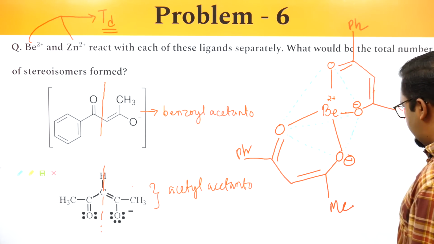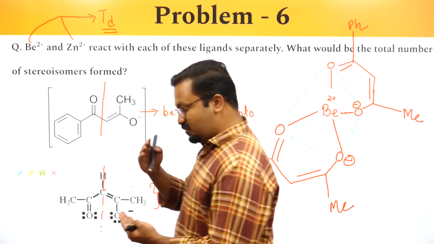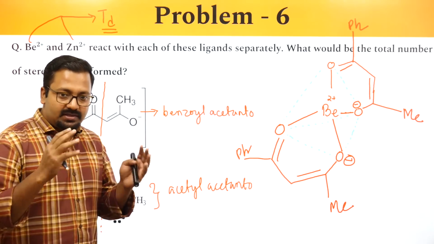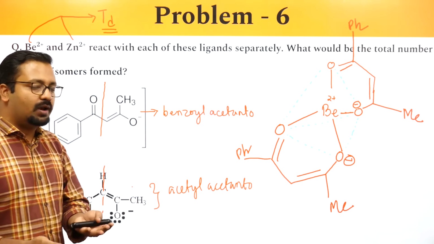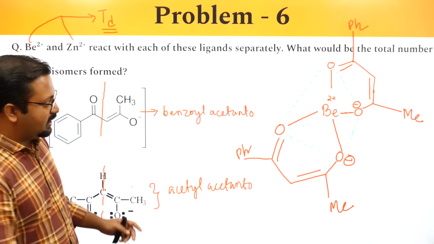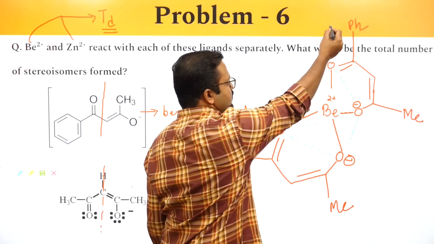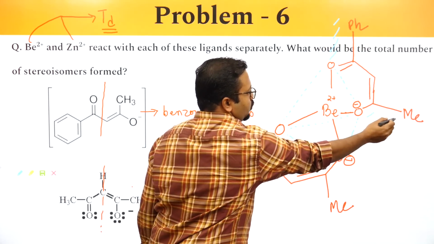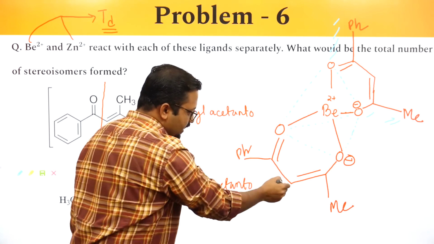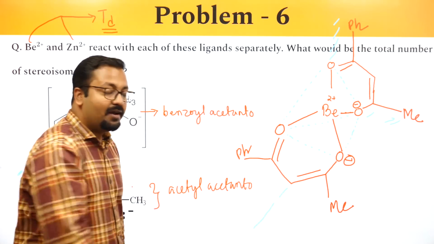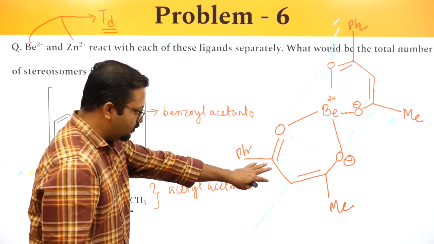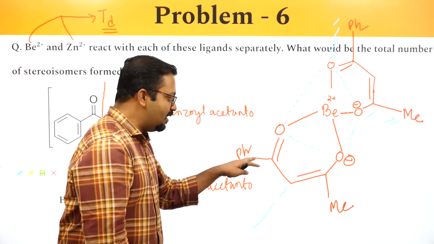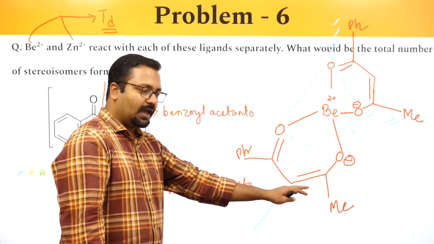Now if I want to take a plane which passes through beryllium and which bisects the molecule into two equal halves, can we have one? If I take a plane like this, a plane which contains this whole unit and passes through this point, will we have mirror images? No, because phenyl will not mirror methyl.